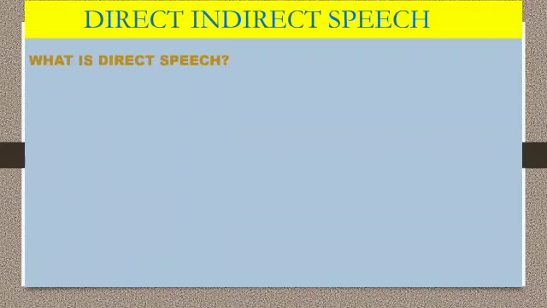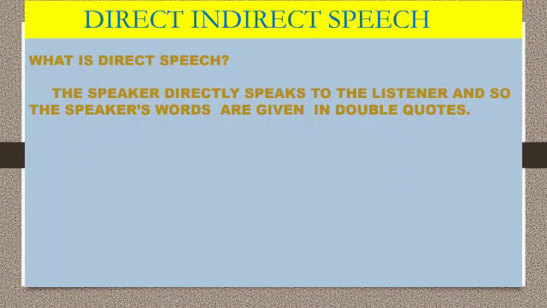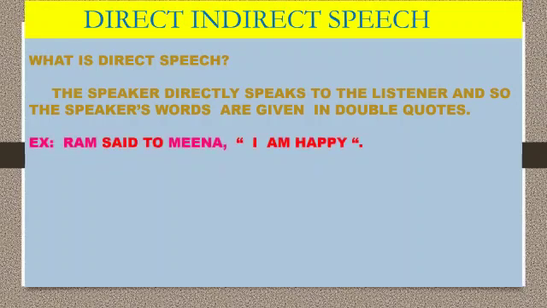What is direct speech? In direct speech, the speaker directly speaks to the listener, and so the speaker's words are given in double quotes. Example: Ram said to Meena, "I am happy." "I am happy" are the words of Ram, so it is given in double quotes.